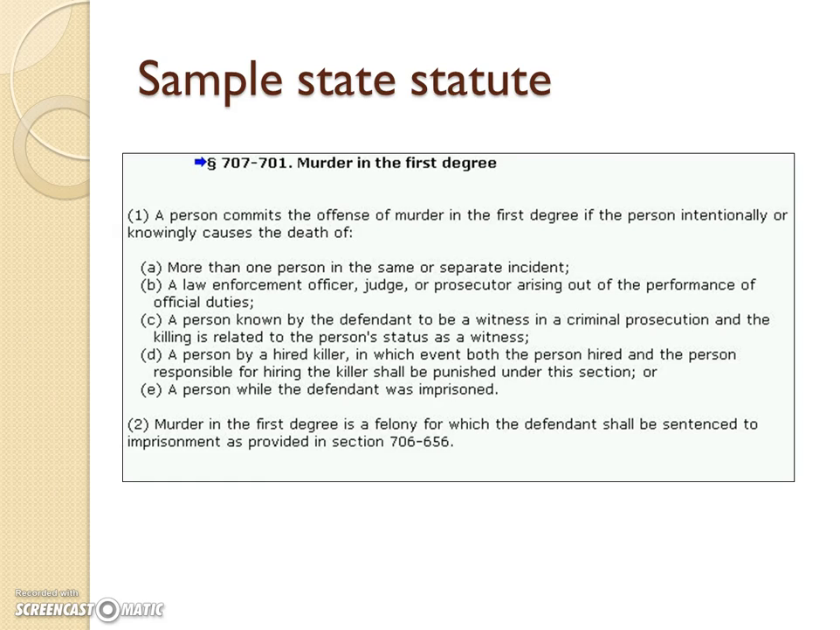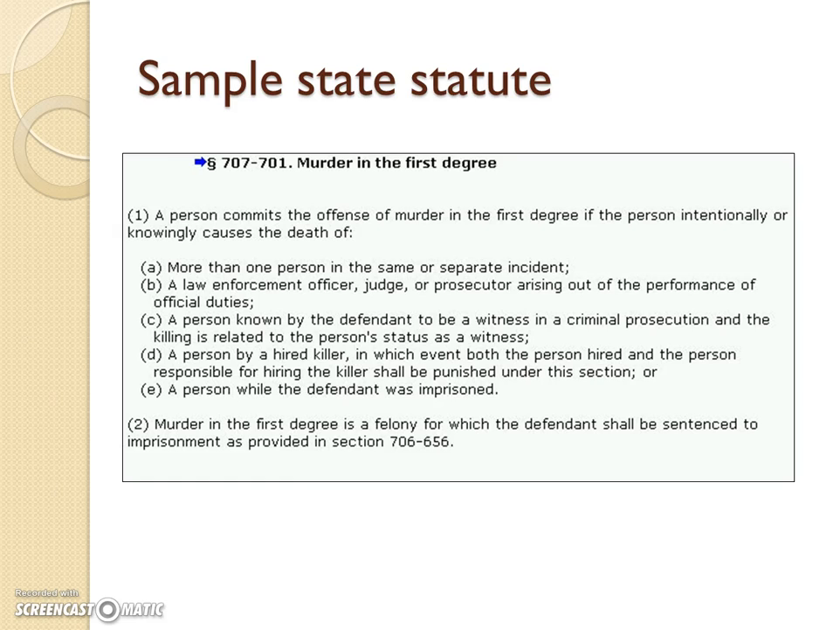If you're targeting somebody who's a witness in a criminal prosecution, that also bumps the offense up to murder in the first degree. Interestingly, D can get you convicted of murder in the first degree even if you never pull the trigger of the gun, because D refers to hired killers. If somebody is a hired killer, both the person who does the shooting and the person who hired him are equally culpable of murder in the first degree.